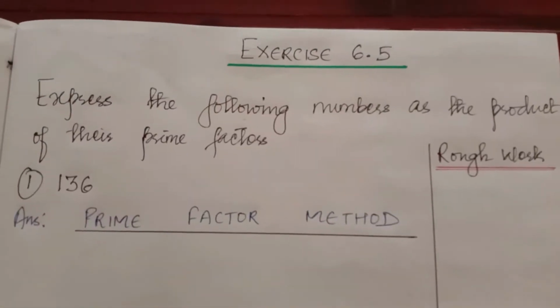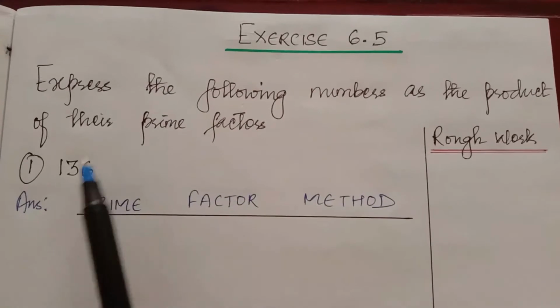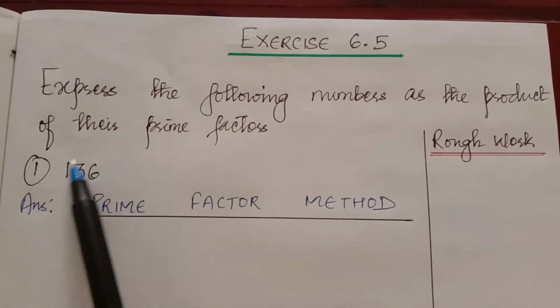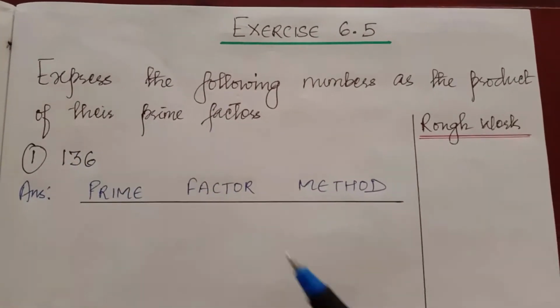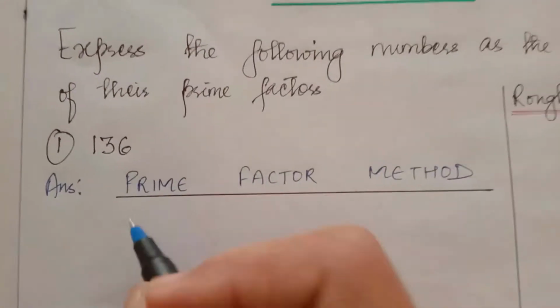Now we will begin exercise 6.5. Express the following numbers as a product of their prime factors. Here also you have to find the prime factors. We will do it by both methods. First we will do it by the prime factor method.